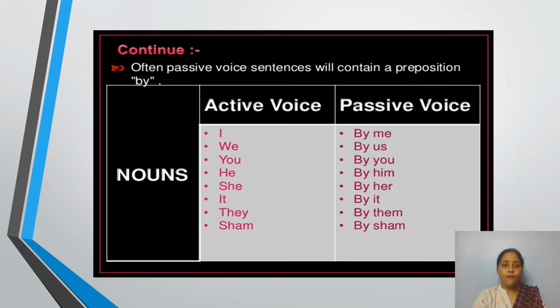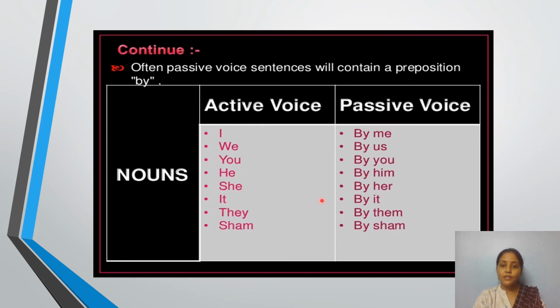Often, passive voice sentences will contain a preposition by, which is optional. Active voice will refer to it as I. In passive voice, you have to convert it into by me. We must be changed into by us. You will remain the same as by you. He will be converted into by him. She will be converted into by her.